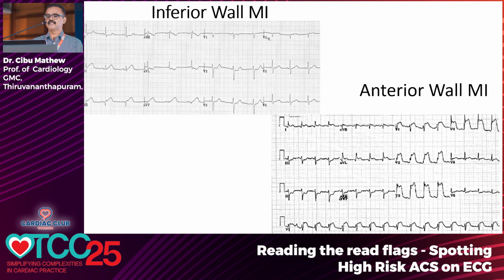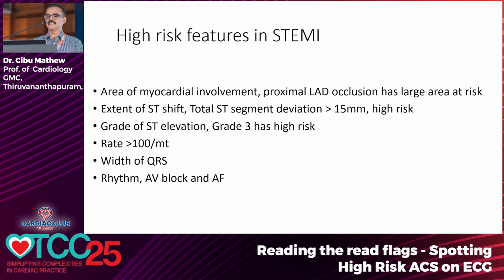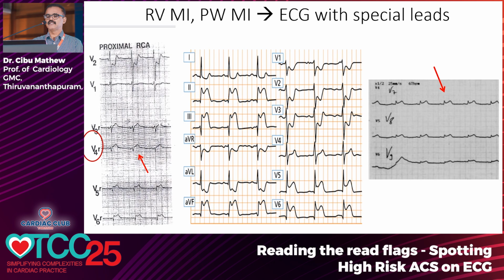Anterior MI generally has a large area of myocardial infarction. About 50% of the myocardium is supplied by the LAD. Here it is a proximal LAD occlusion, whereas in inferior MI the myocardial involvement is probably less. If you look at this ECG on the right side, it has tachycardia. Generally, anterior MI has tachycardia. A heart rate of more than 100 per minute has a worse prognosis.